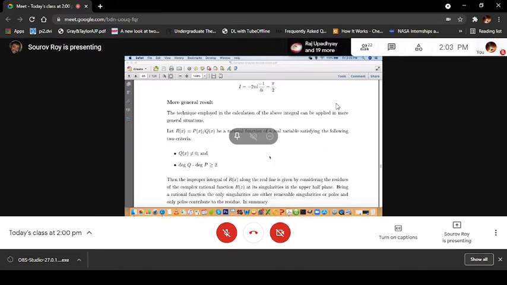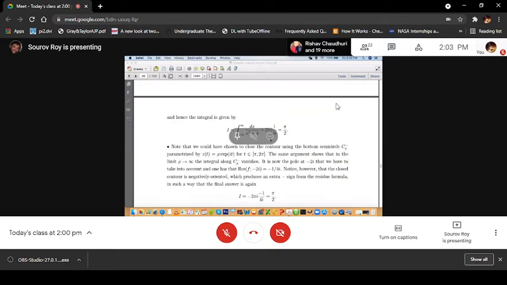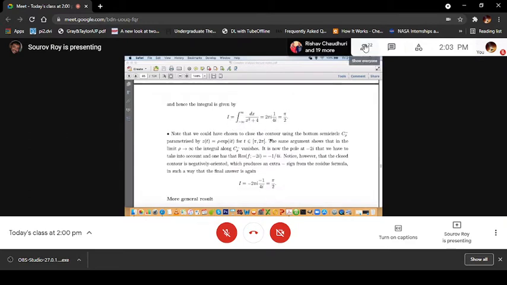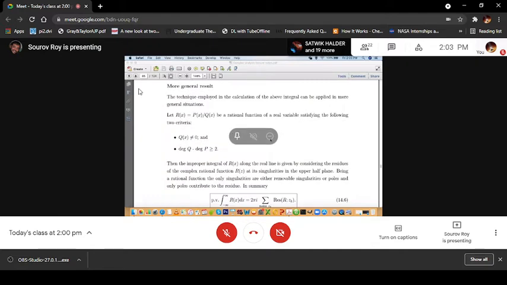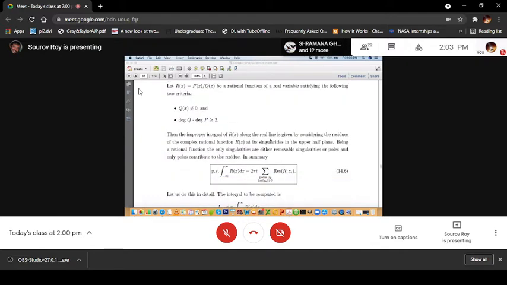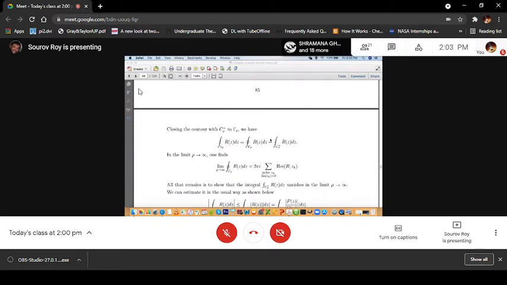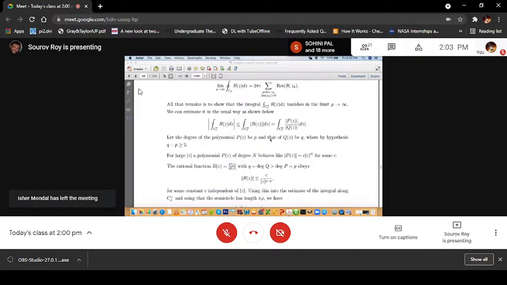I had sent you the notes, and I discussed the integration of these rational functions involving the reals, and then I gave this more general result, which is very straightforward to follow. So I don't want to discuss it today.